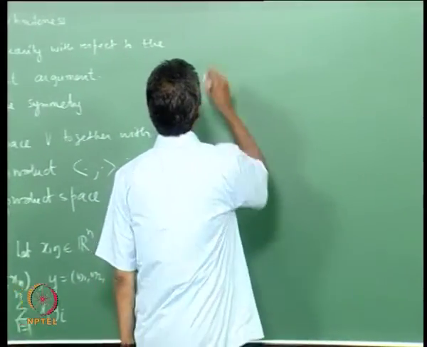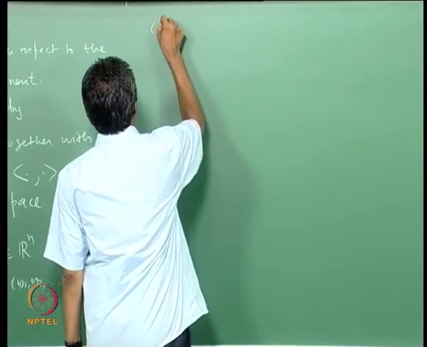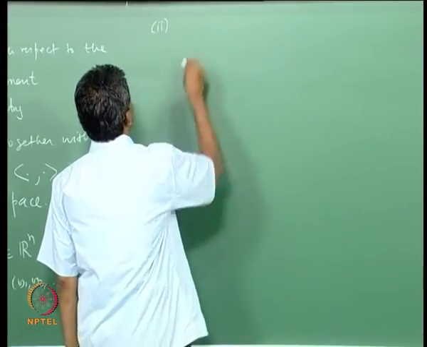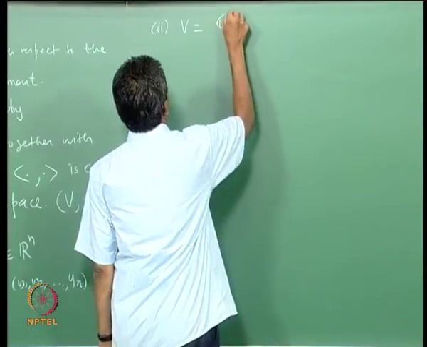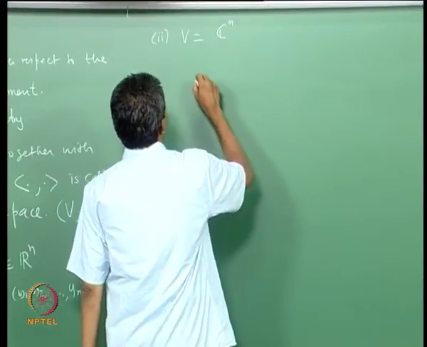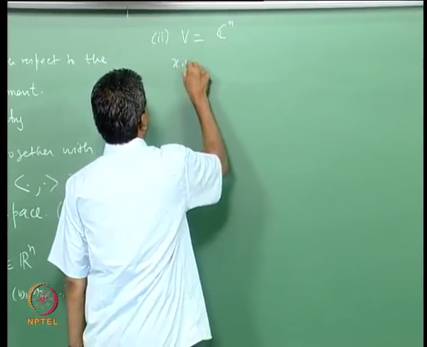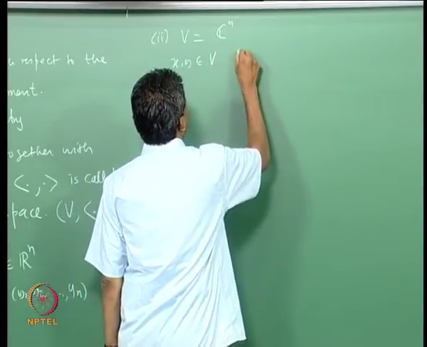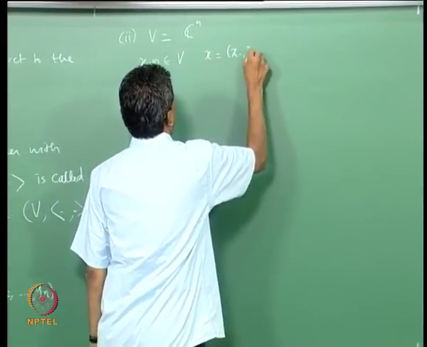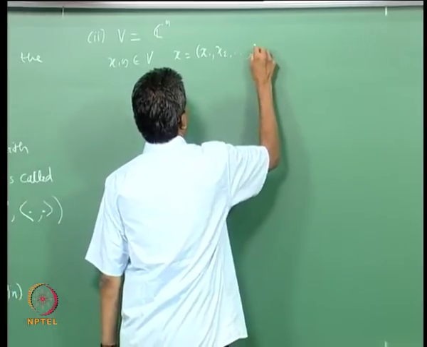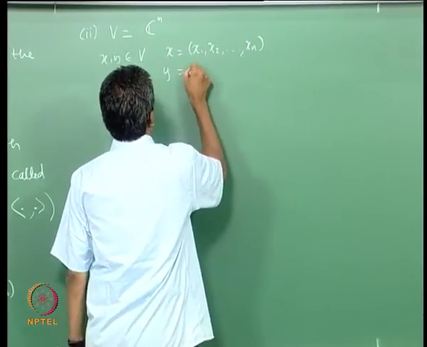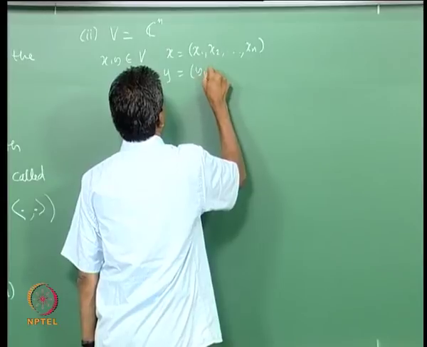So, let us look at Cn and introduce an inner product. Second example, V is Cn. As before, x and y will be represented by the coordinates x1, etc., xn, y1, etc., yn.